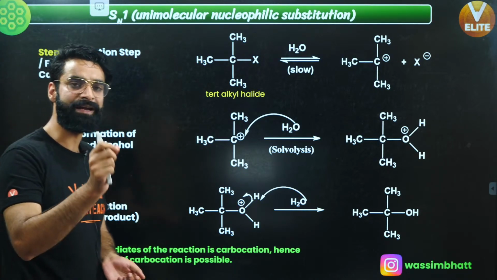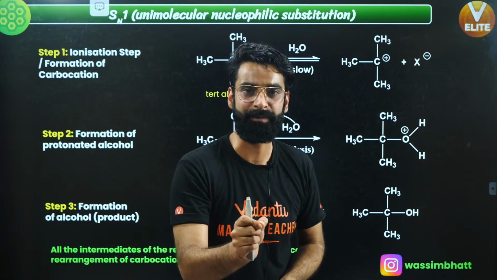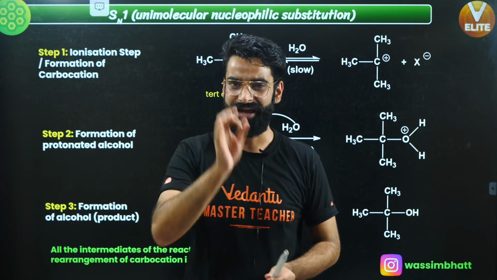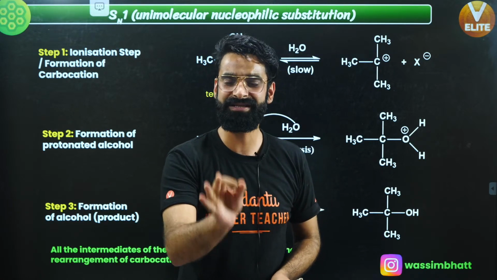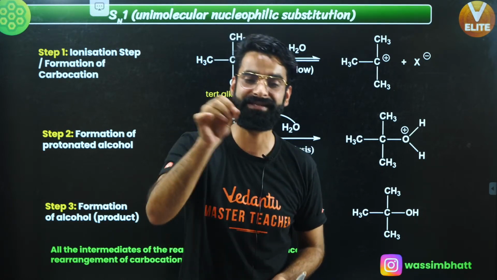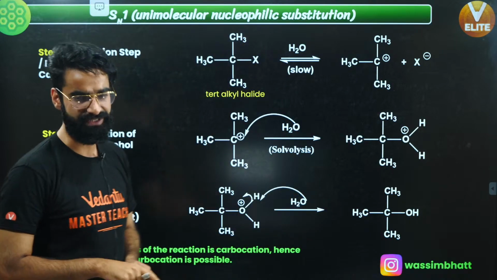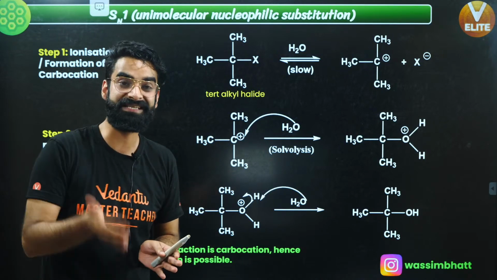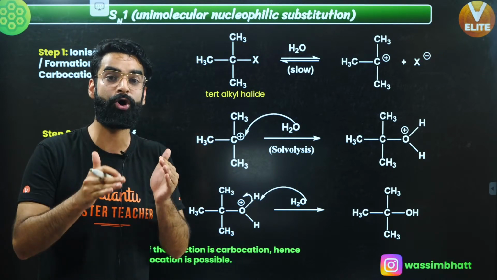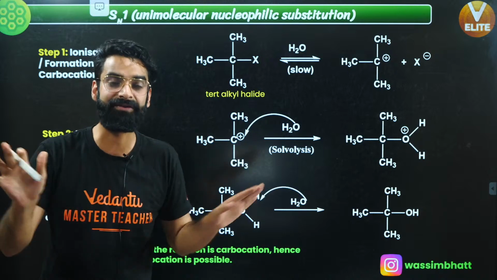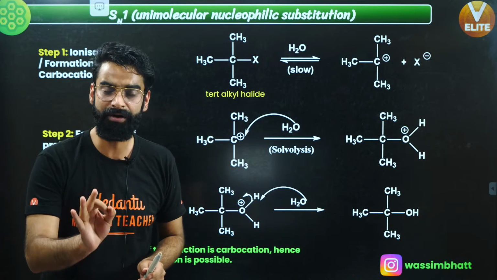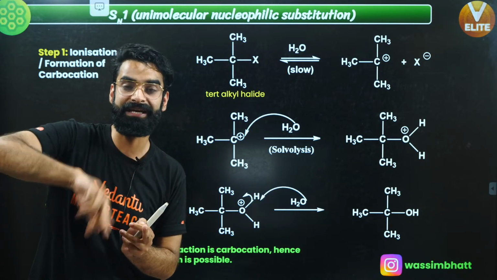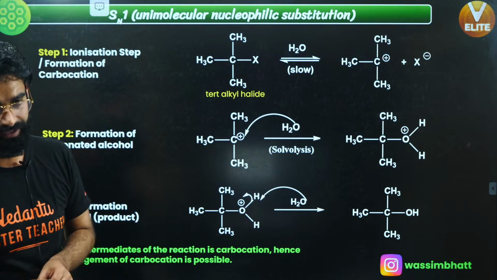And remember, rearrangement of carbocation will only take place if, due to rearrangement, the stability of carbocation increases. If the stability of carbocation does not increase at all due to rearrangement, then that rearrangement does not happen. So remember, rearrangement will take place only if the stability of carbocation increases during rearrangement, right?